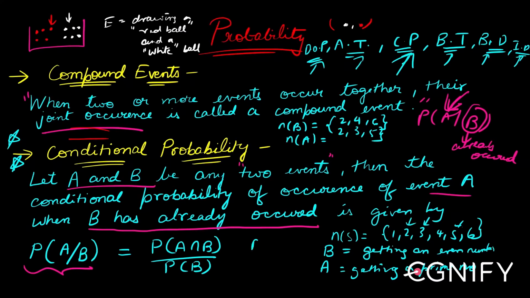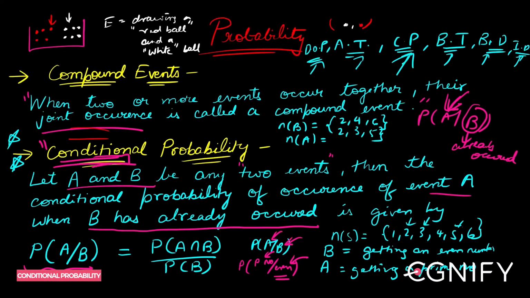Now, if I ask you what is P(A/B), that means what is the probability of occurrence of A given that B has already occurred? Instead of A and B, say this with me: what is the probability of getting a prime number given that an even number has already occurred? Ultimately, I'm asking the probability of getting a prime number which should be an even number, because the even number condition is already imposed. That's why it's called conditional probability.